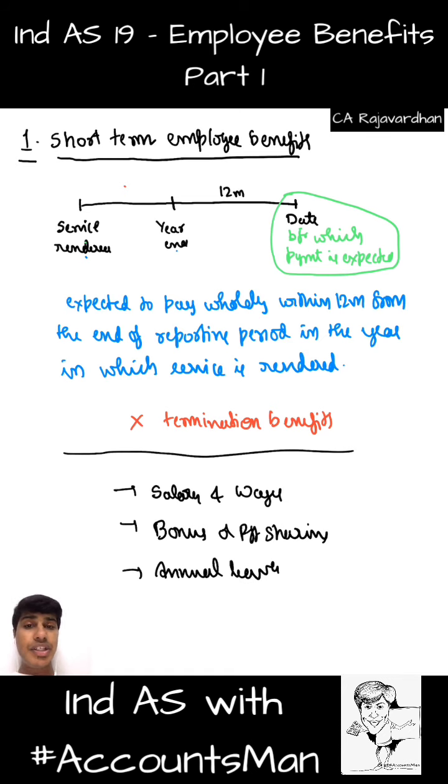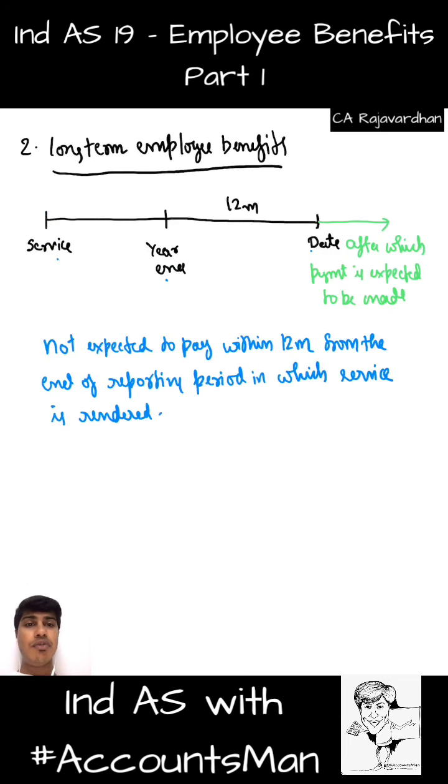And we mentioned during short-term employee benefits that termination benefits are not included. Something similar here in terms of long term: it is after that date, but definitely before termination. It is not like after 12 months means it will go on till the end. Now assume that the employee is appointed at the age of 23. So at the age of 60, I am paying him some VRS scheme money. Can I call that a long-term employee benefit? No, no. That VRS is at the time of retirement or termination. So this is paid before retirement, but after the 12 months from the end of the reporting period in which the service was rendered by our employee. So this is long-term benefits. I hope you understood.